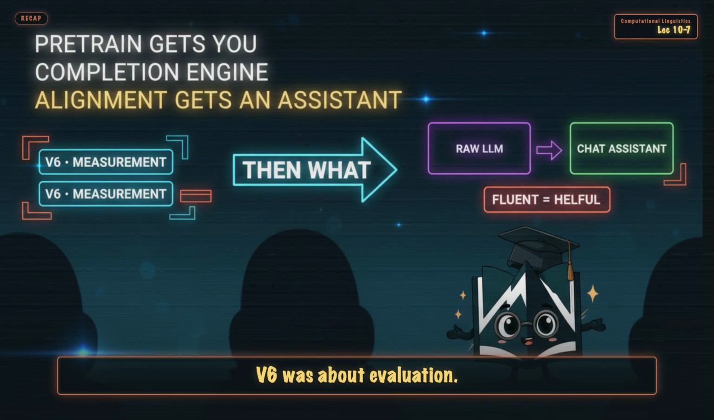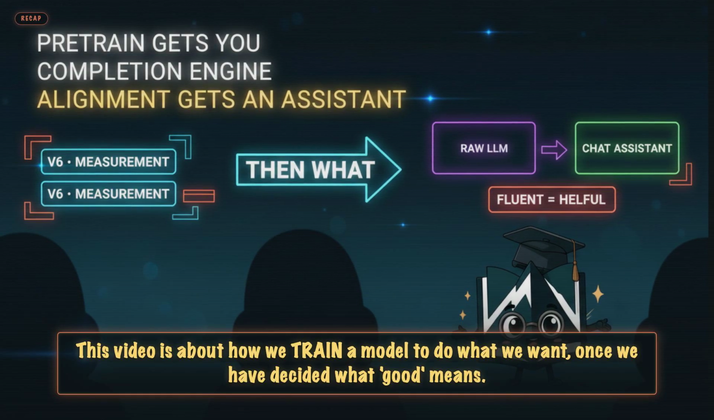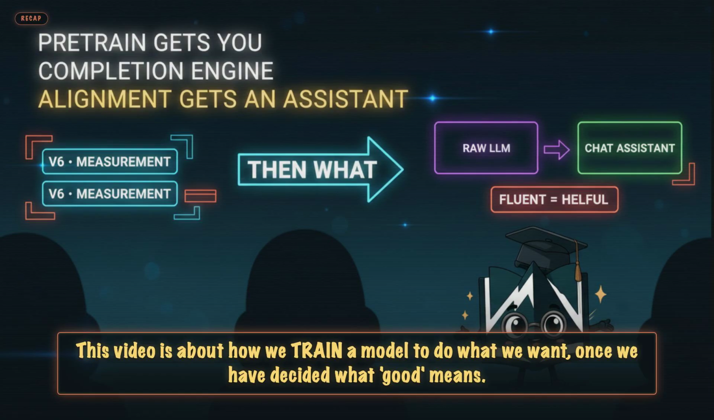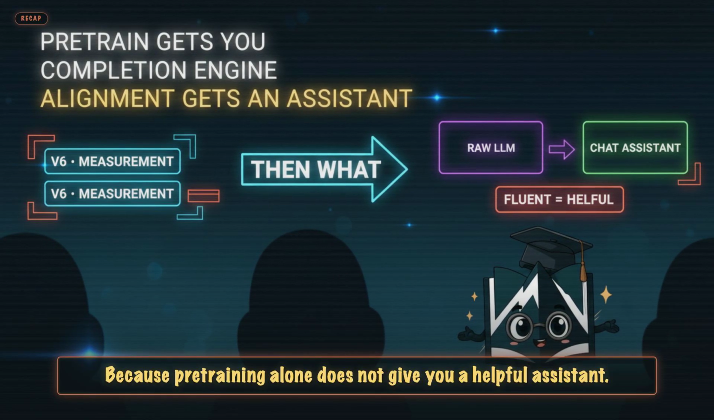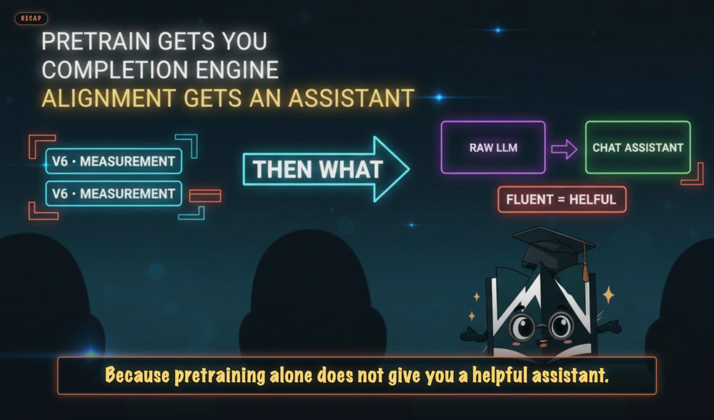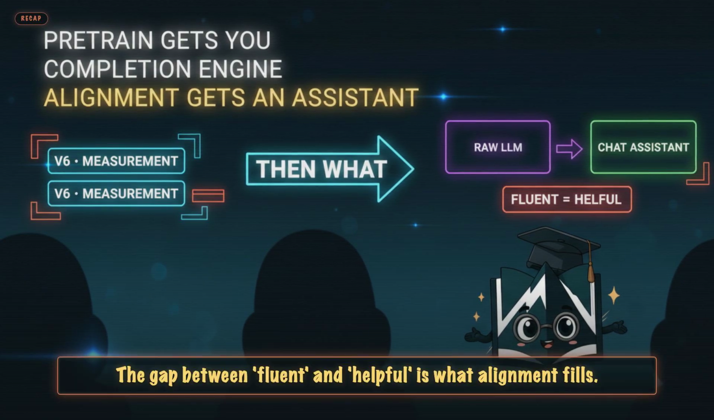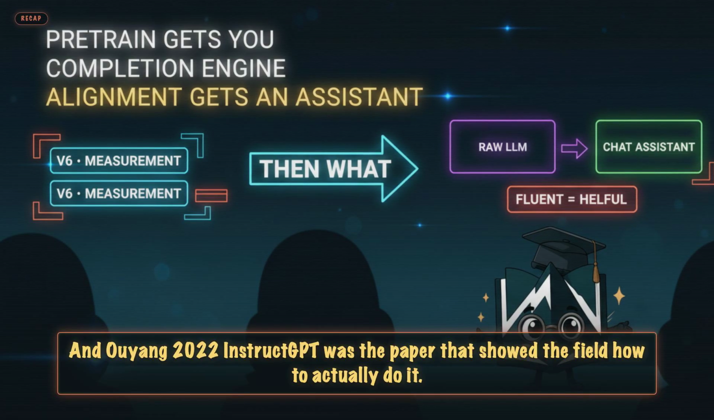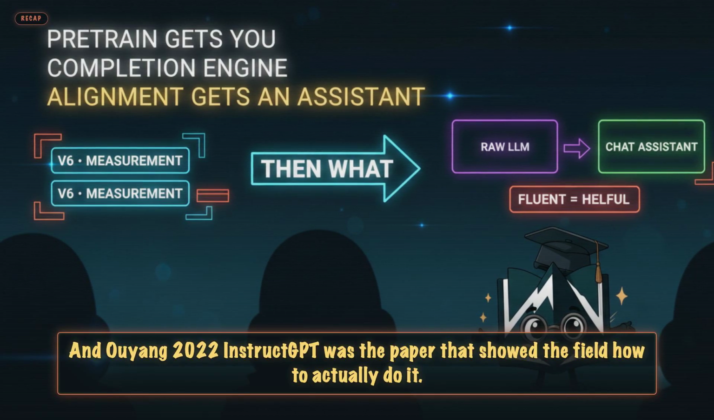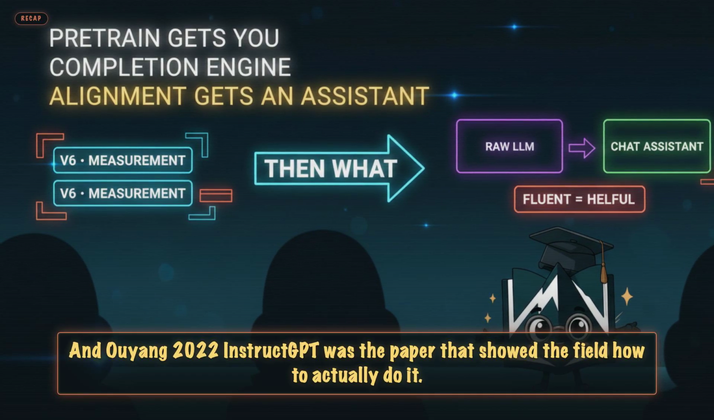V6 was about evaluation, how we measure a model. This video is about how we train a model to do what we want, once we have decided what good means. Because pre-training alone does not give you a helpful assistant. Pre-training gives you a very fluent completion engine. The gap between fluent and helpful is what alignment fills. And Ouyang 2022 InstructGPT was the paper that showed the field how to actually do it.